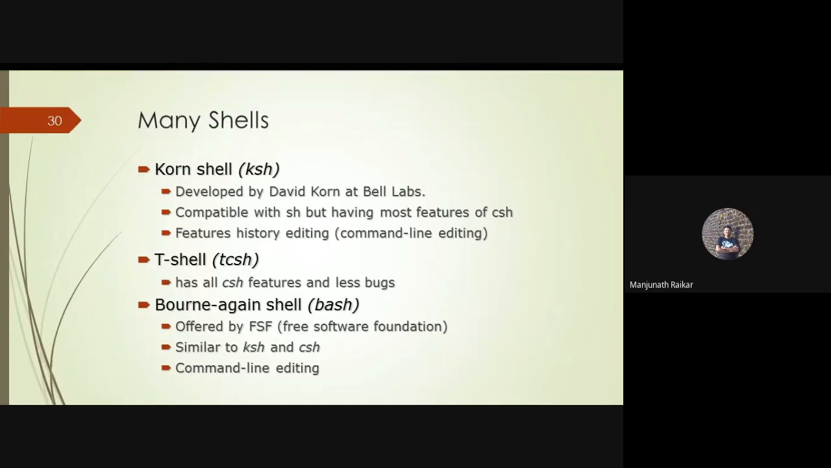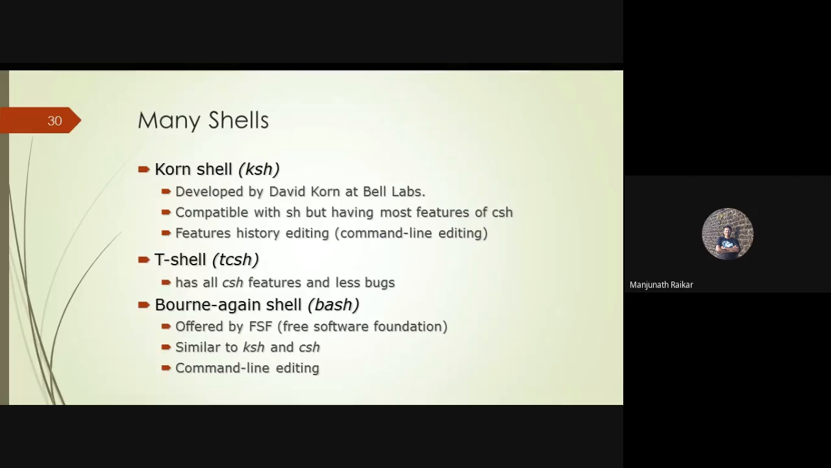Next is the T shell, in short called TCSH. It has all CSH features and fewer bugs. Like it has all C shell features, but it contains fewer bugs. And the Bourne Again shell, in short called Bash, offered by the Free Software Foundation, is similar to KSH and CSH. It is similar to the Korn shell and C shell, and it also has command line editing. This is the most recent shell, the Bourne Again shell.